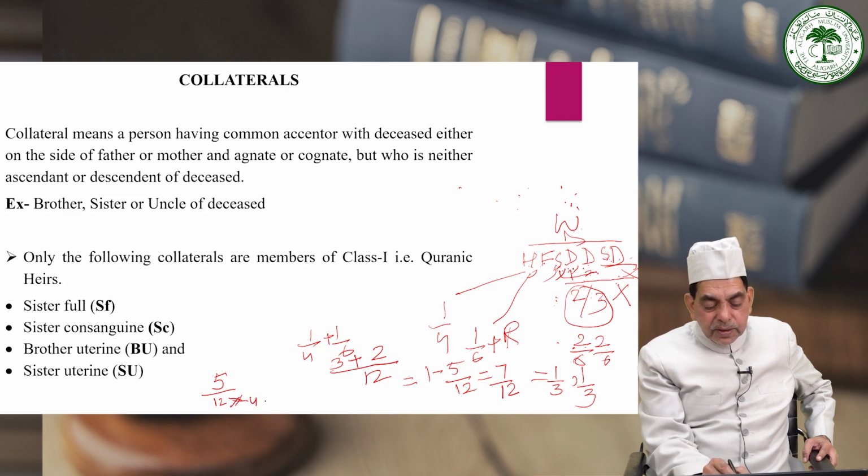So the denominator will be multiplied by 4. So 7 by 48, 7 by 48, 7 by 48, 7 by 48.